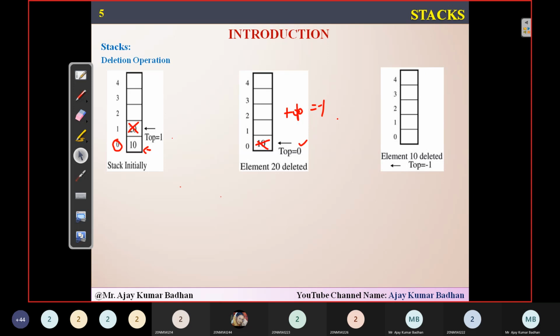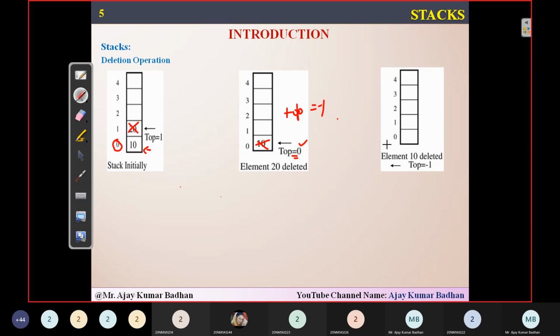Did you see this? I have removed the element from top equal to 0. Then I decremented top. Then what happened here? Top is equal to minus 1. So the element is deleted and top is equal to minus 1, which means there doesn't exist any other element in this particular array.